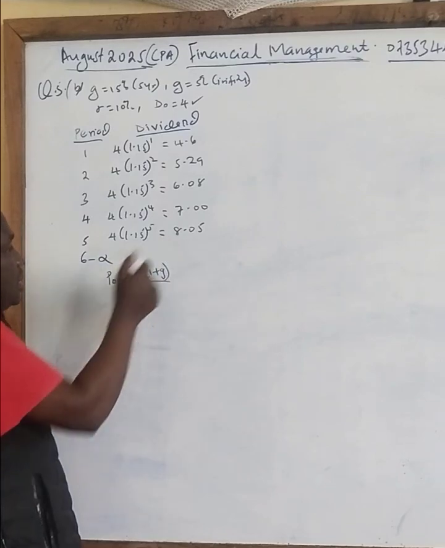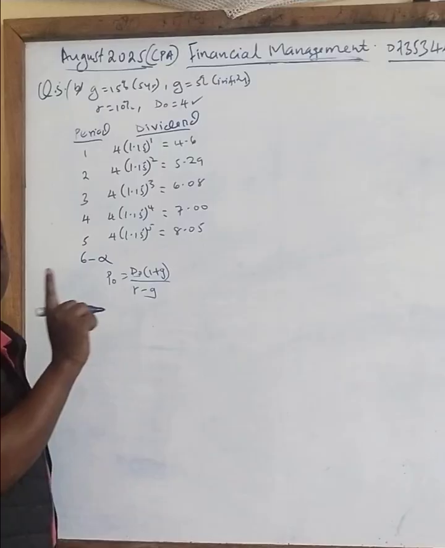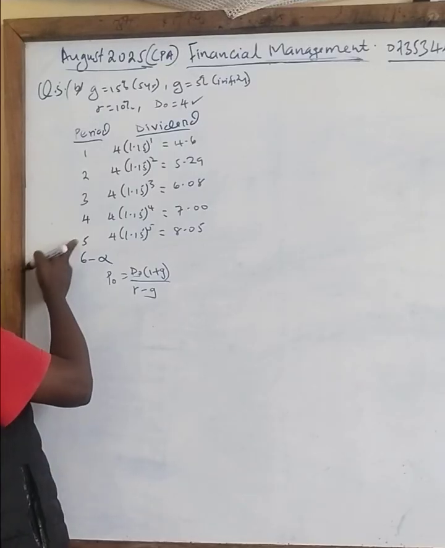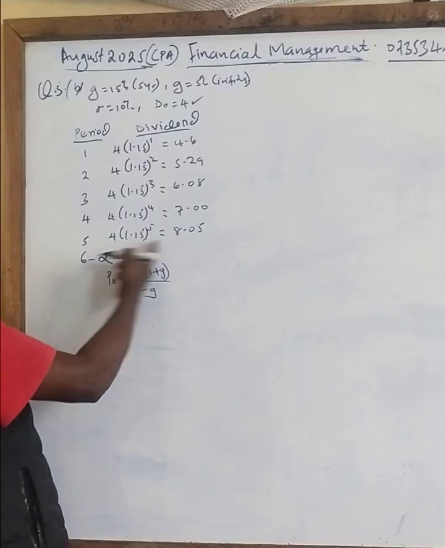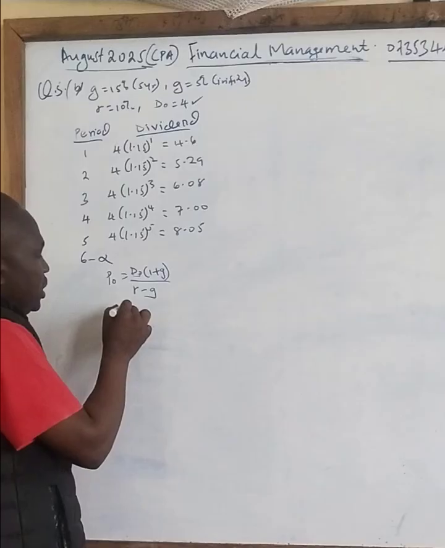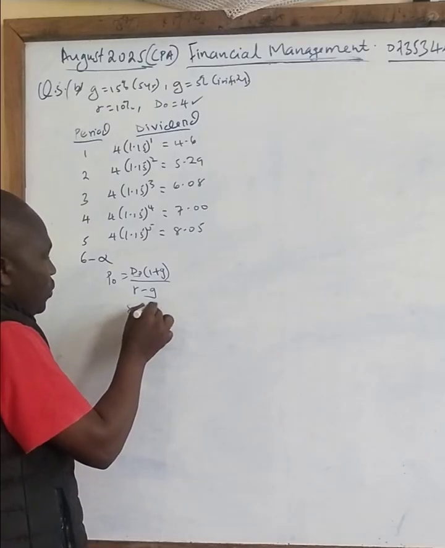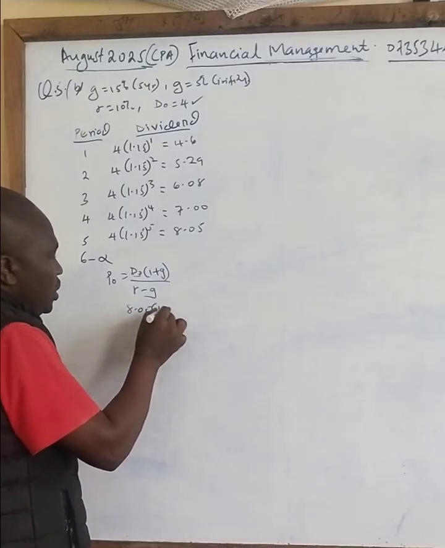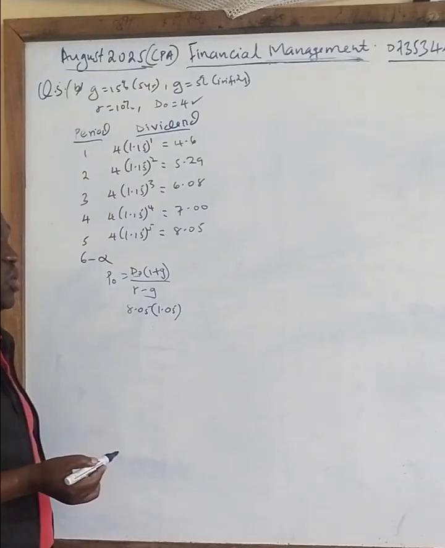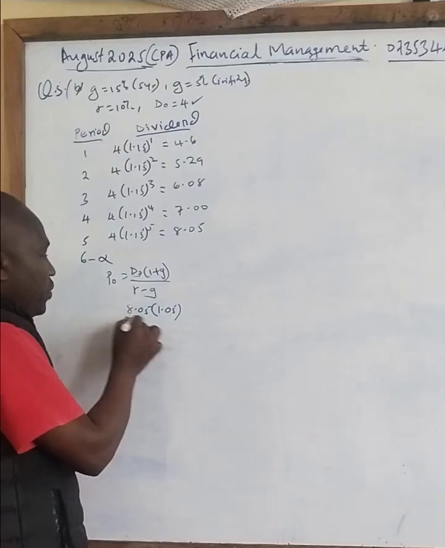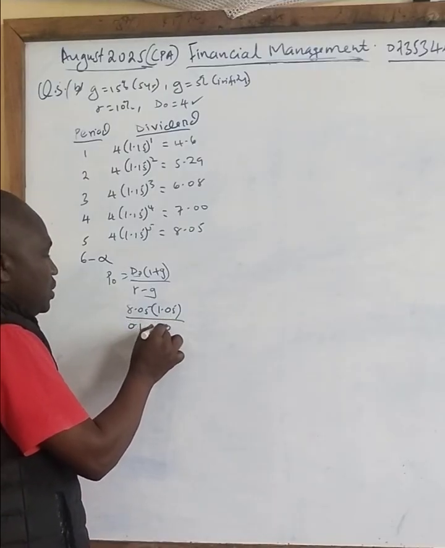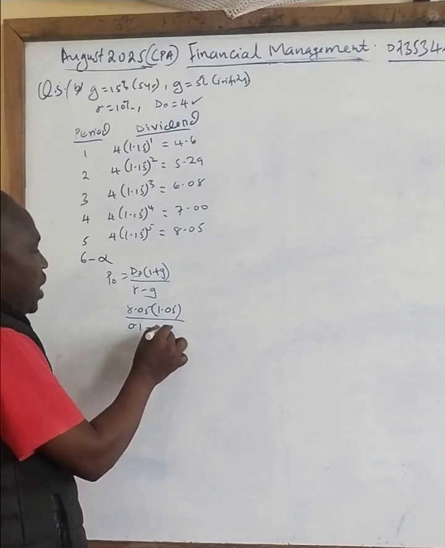It is growing, which means D0 will not be 4 at this particular time. It will be at the end of year 4. So at the end of year 4, I have 8.05. So I will take now 8.05 into 1.05. From year 6 onwards to infinity, it will be growing by 5%. So I divide by R, in this case 0.1 minus 0.05, G growth rate being 5.